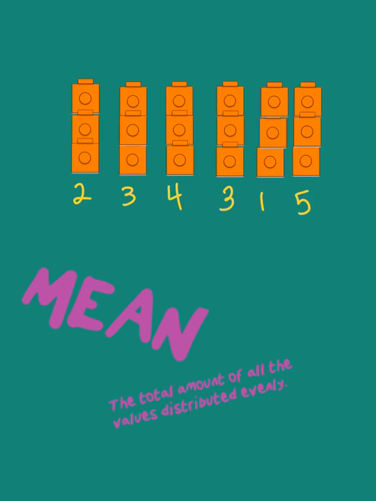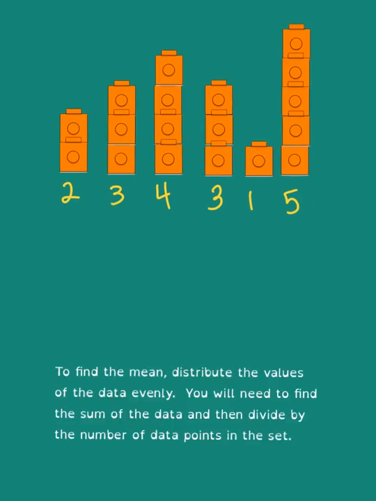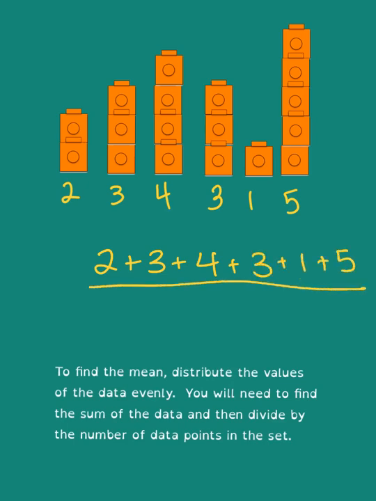So how do we do this in a mathematical way? To find the mean, you're going to distribute the values of the data evenly, and you're going to need to find the sum of the data and then divide by the number of data points in the set. That means I'm going to do 2 plus 3 plus 4 plus 3 plus 1 plus 5. And then I'm going to divide that sum by 6 because there were 6 data points in that set. When I add it all up, I'm going to get 18. And then 18 divided by 6 is 3. That's the same that I just got earlier when I actually moved them around.